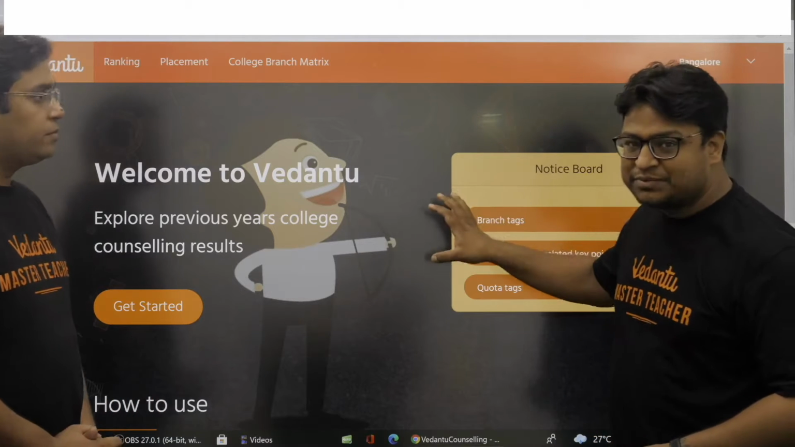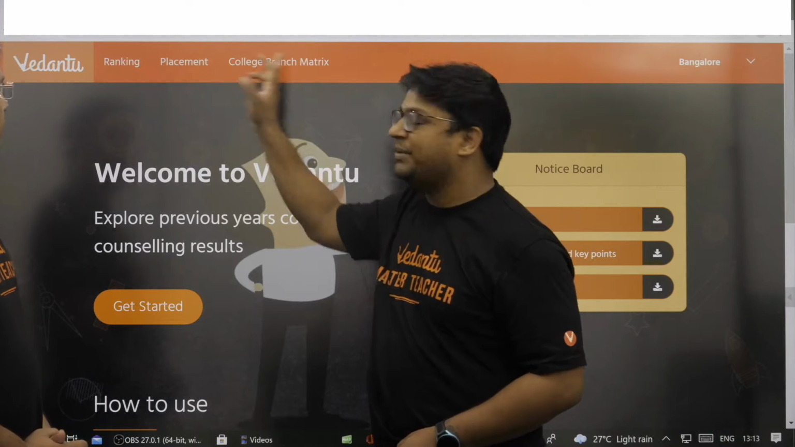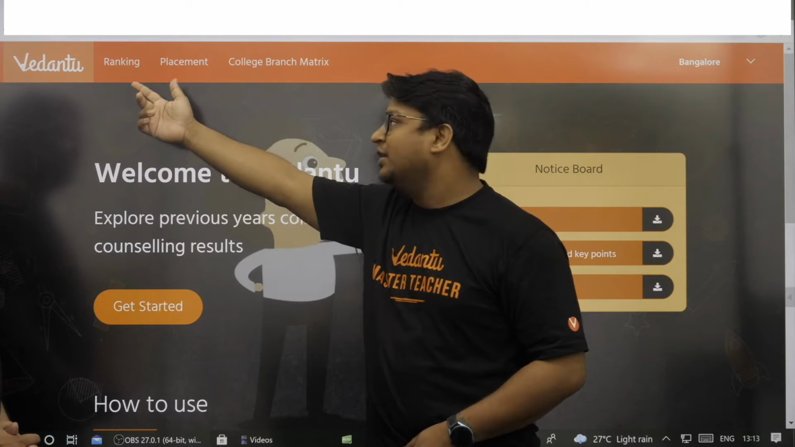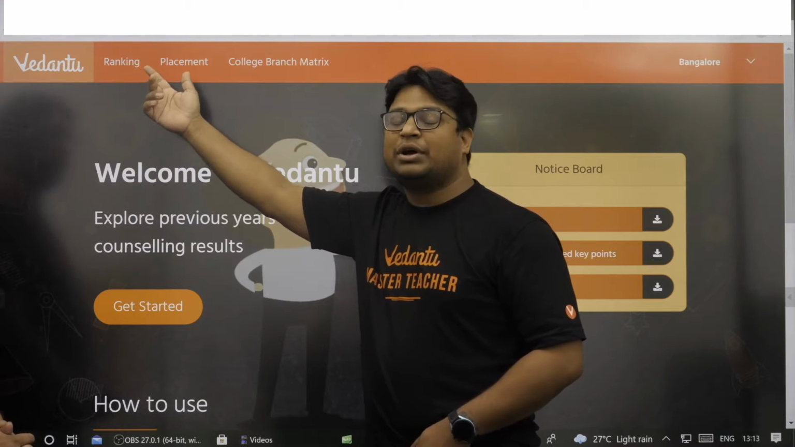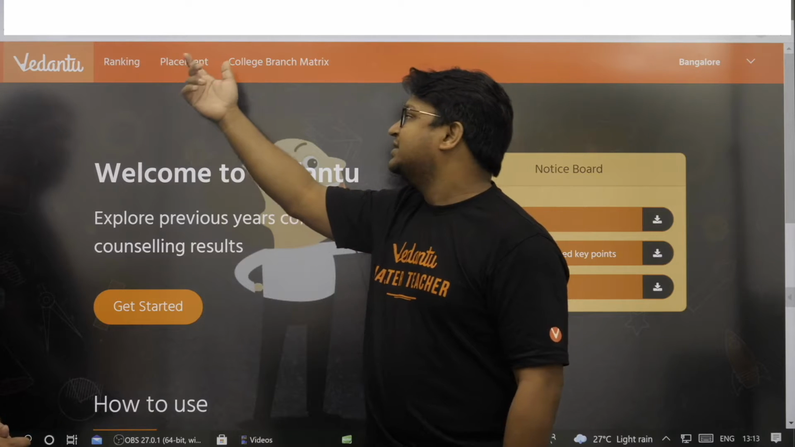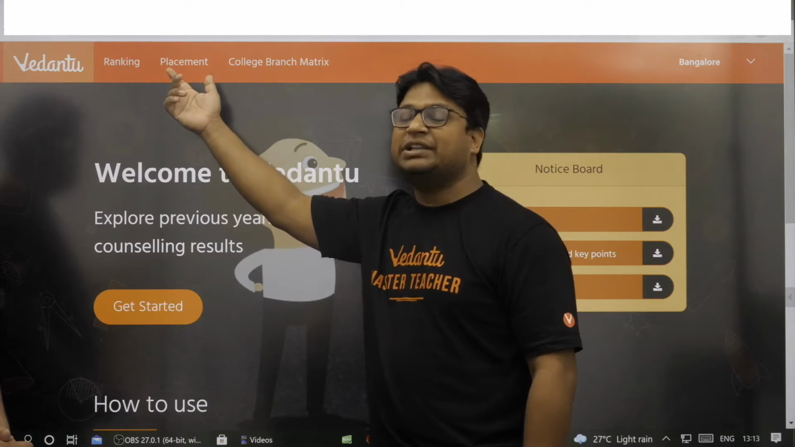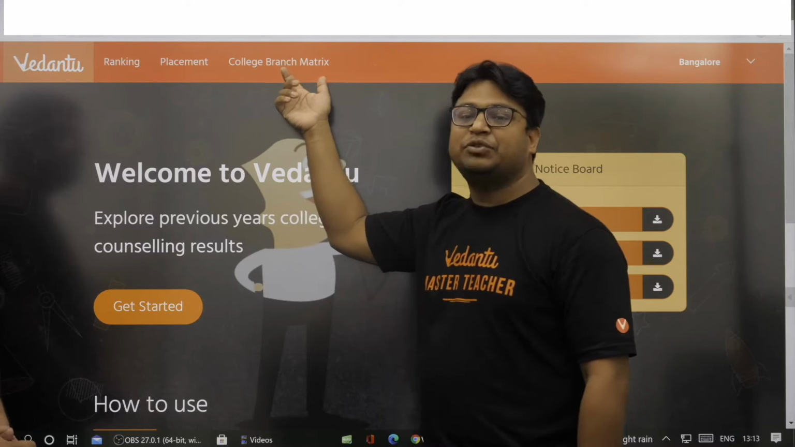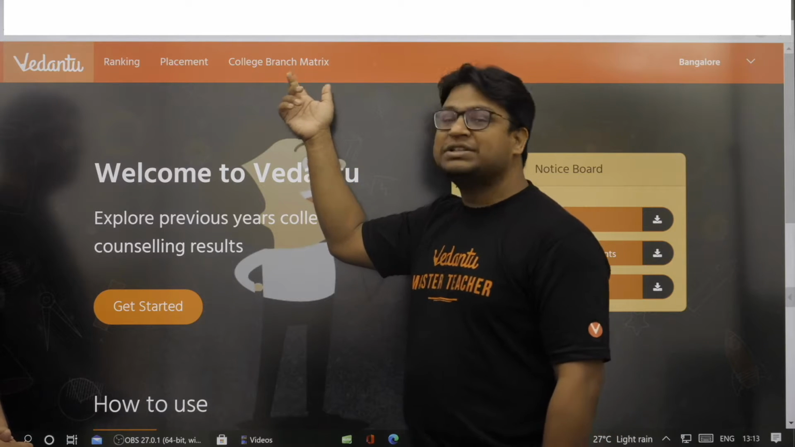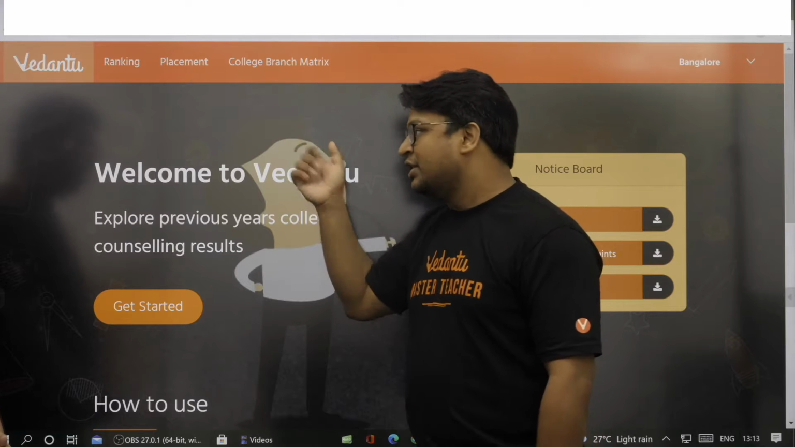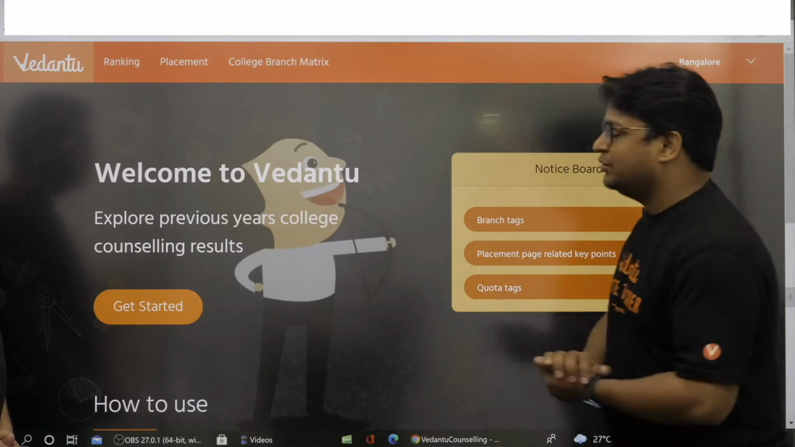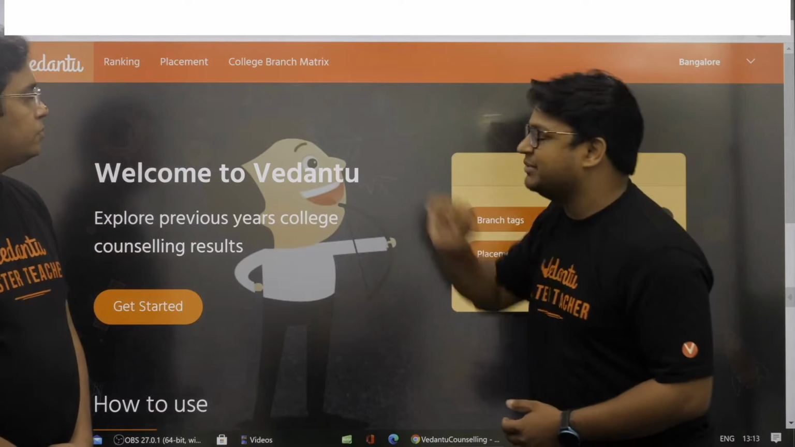So guys, in this portal, there are three main pages that we have to understand. One page will help you in understanding based on your rank, what are the options available with you. The second page will help you to understand the placement data of the colleges. And the third page will help you to understand what all branches exist in what all colleges. So we are going to see how to make use of these pages. Alright, so I think we should start with the college branch matrix page.